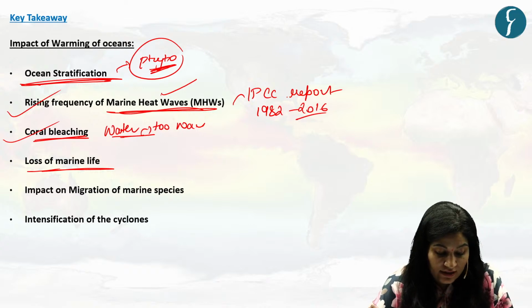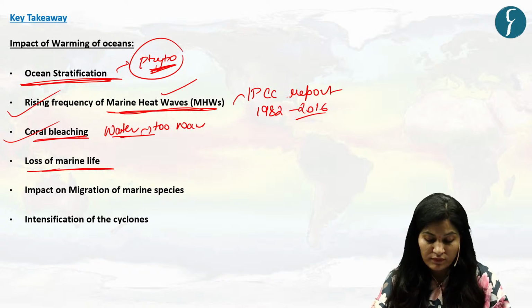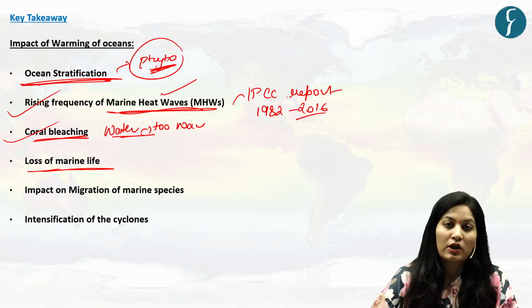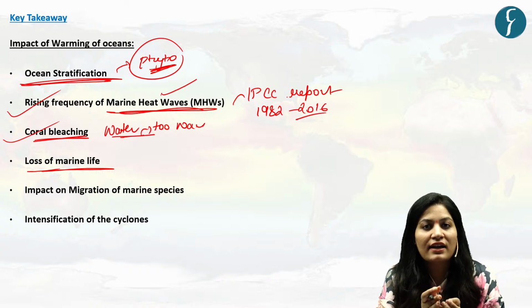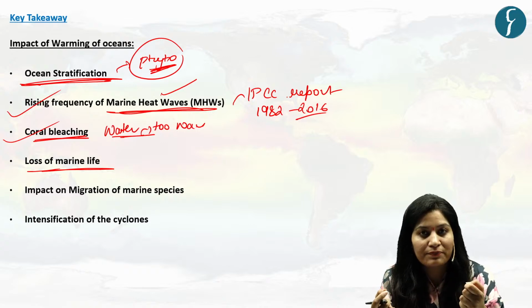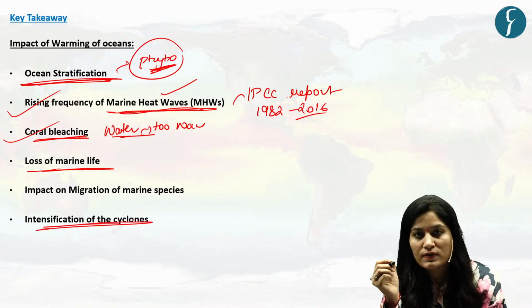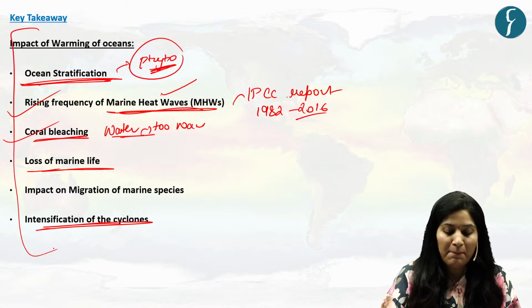Why? Because their usual habitat has warmed up. Then intensification of cyclones is another impact, because with a warmer ocean, more water will evaporate, and that provides the energy for intense cyclones. So these are the important impacts.